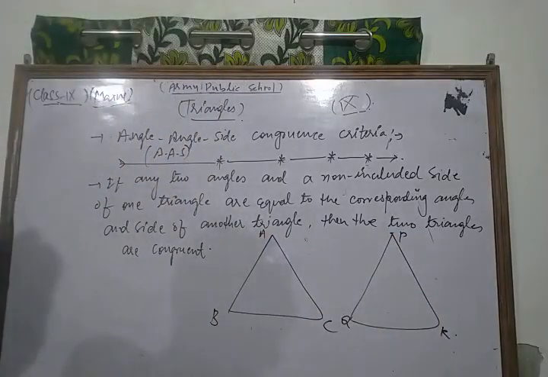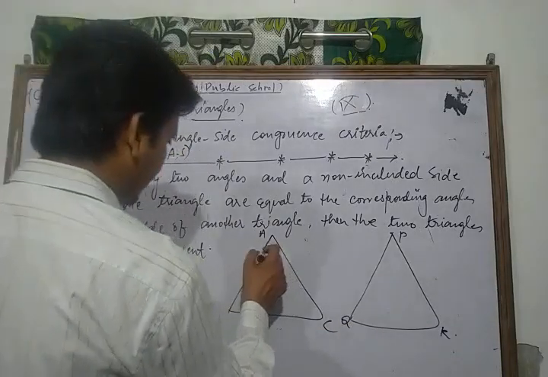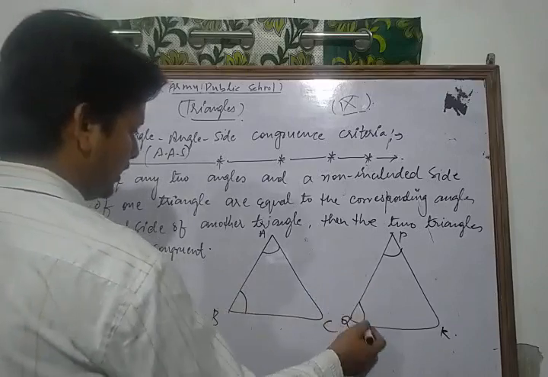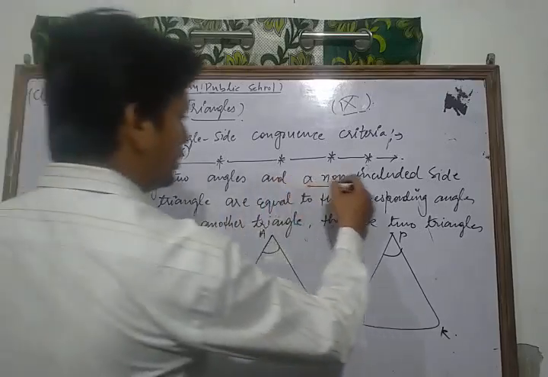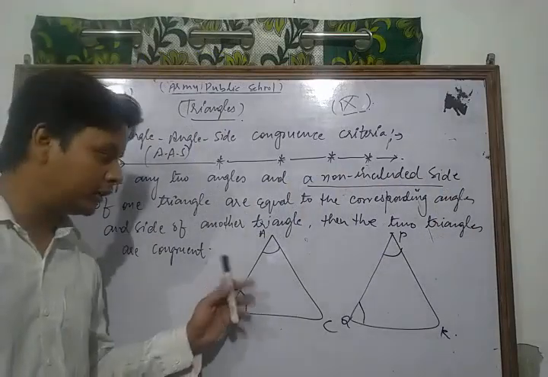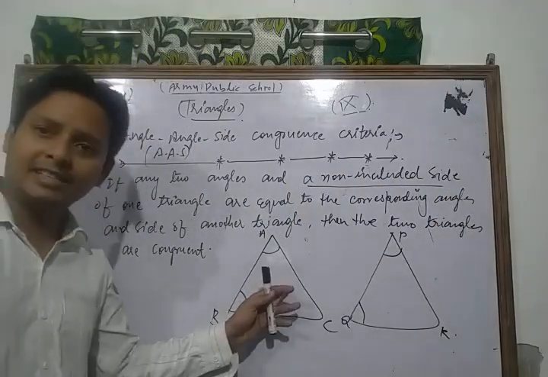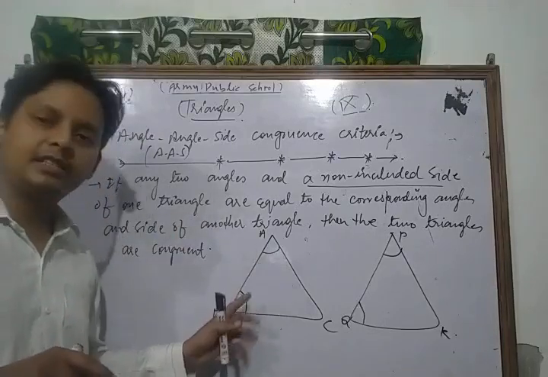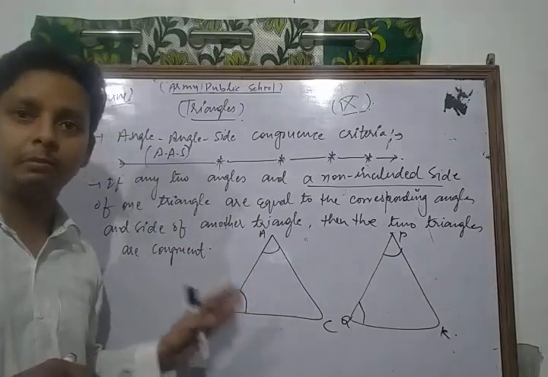Now, suppose angle A is equal to angle P, angle B is equal to angle Q, and we take a non-included side of one triangle. Here the non-included side is BC or AC, because AB is the included side of those angles.